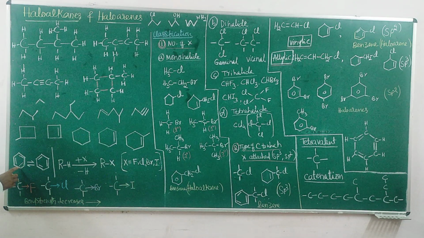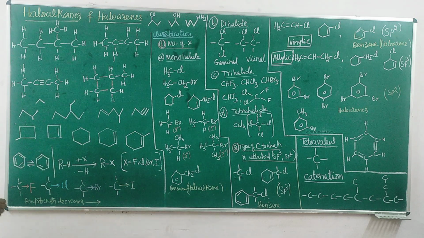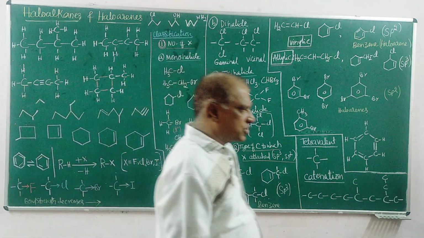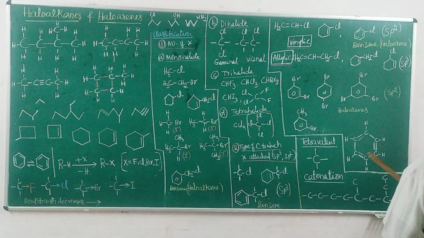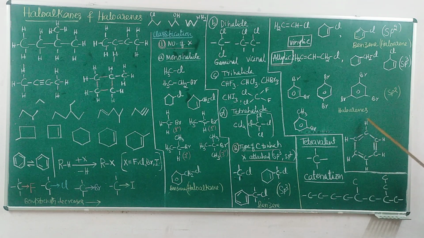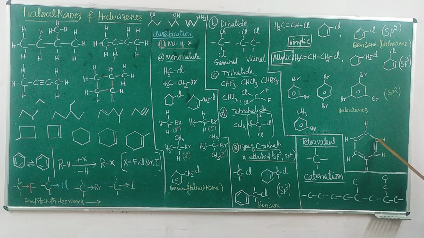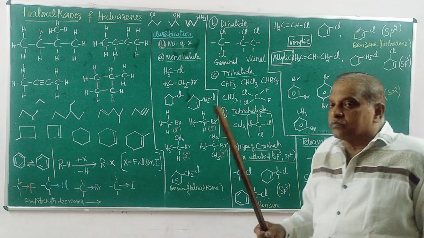That is the molecular structure of this hydrocarbon. This is the structure again: CH double bond, C single bond, C double bond. Each carbon atom has single bond, double bond, single bond, double bond, single bond with a hydrogen atom. This is the molecular structure of what is called benzene.